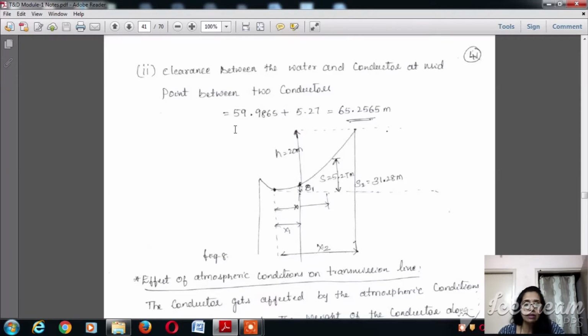So in one of the problems, it is given that the clearance between the water and the conductor at the midpoint of the two conductors is 59.9865 plus 5.27, that is 65.2565. Here you can see that point O has shifted beyond the lower support. This is the point where the lowest point on the sag curve exists.